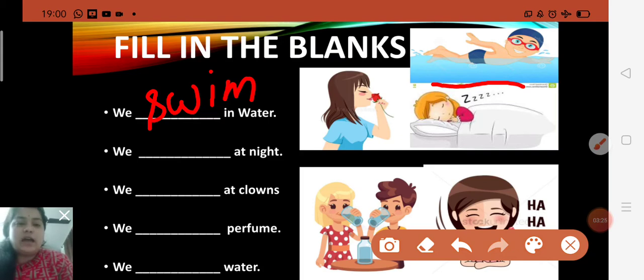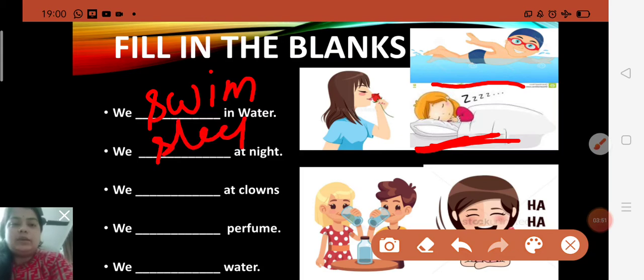"We dash at night." As you can see in this picture children, this girl is sleeping. And it is also said that early to bed and early to rise makes a person healthy, wealthy and wise. So this girl is sleeping. Sleep is an action word. So there you all will have to fill in sleep. We sleep at night.